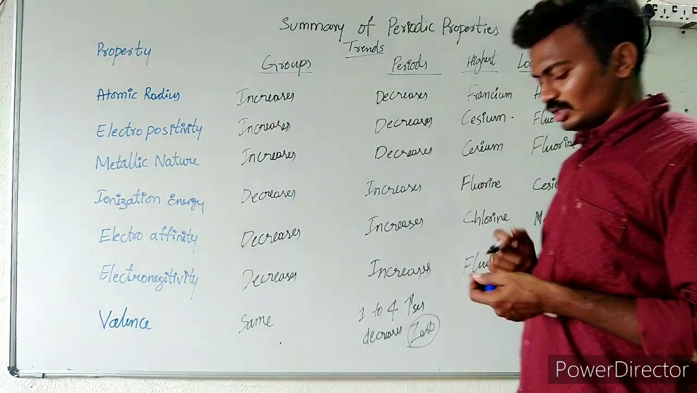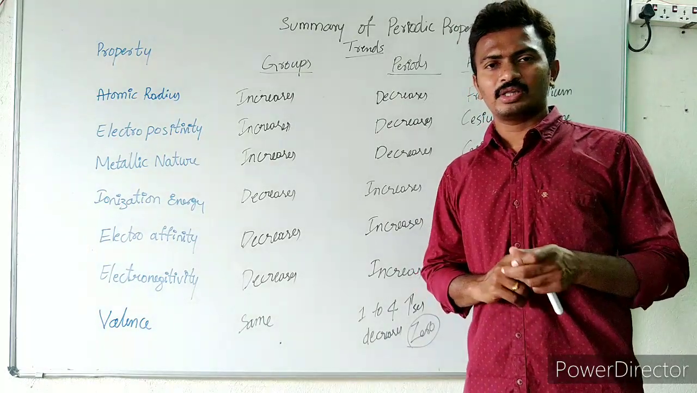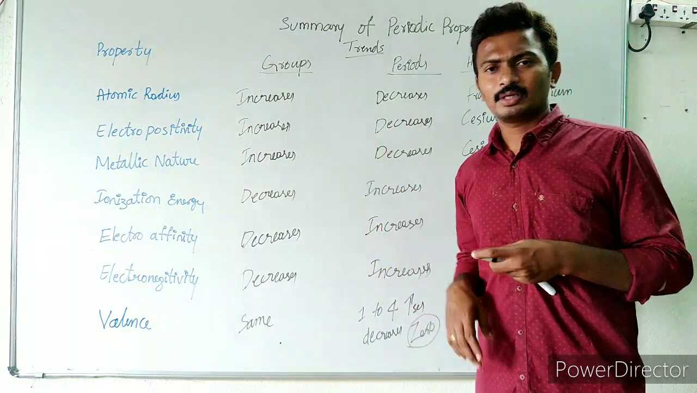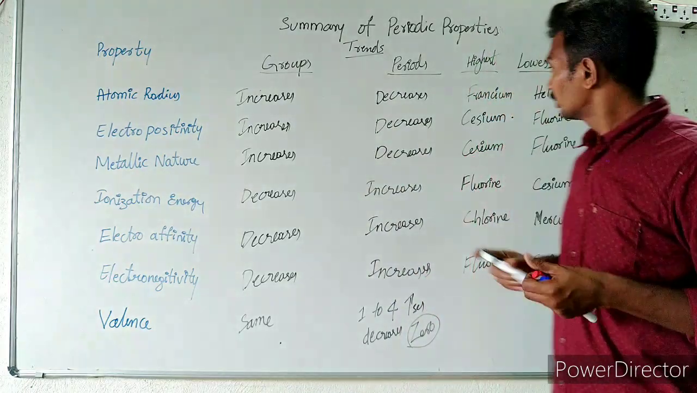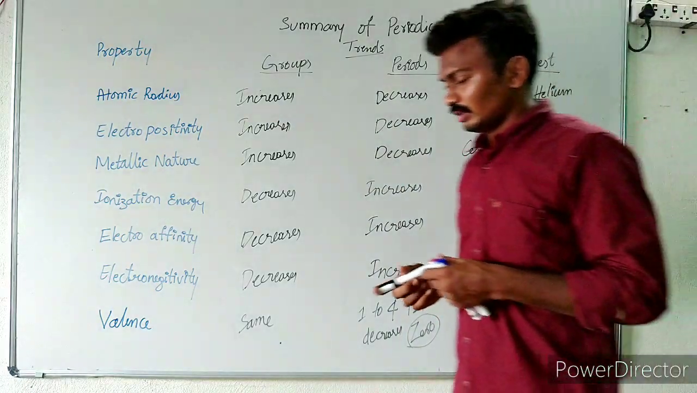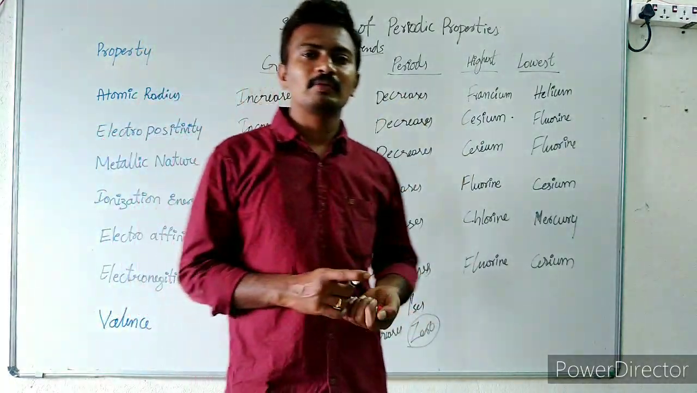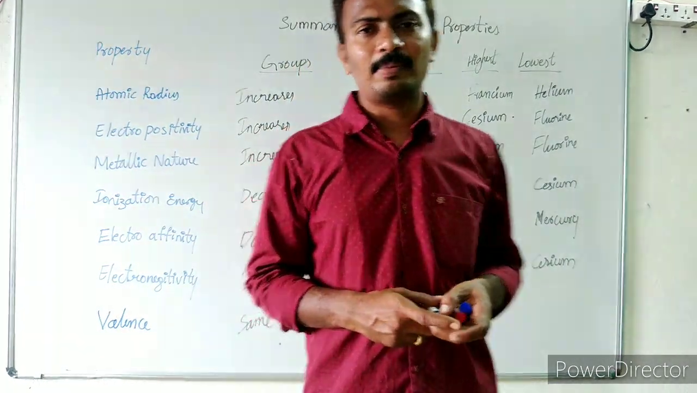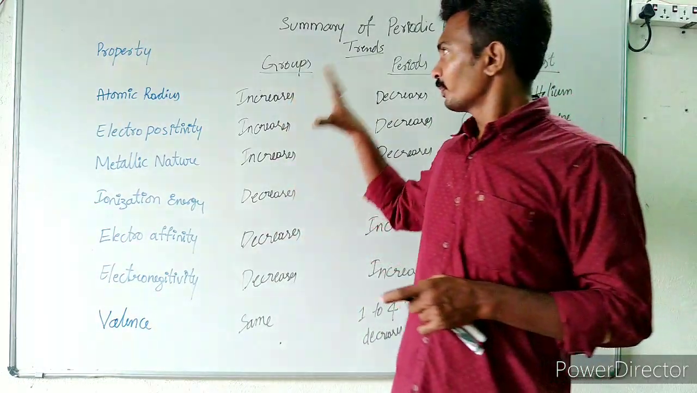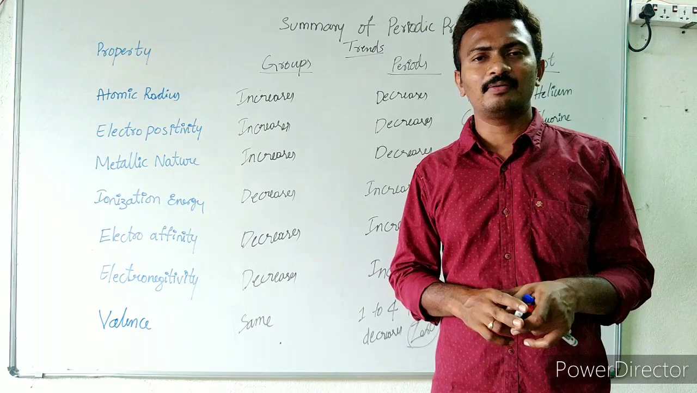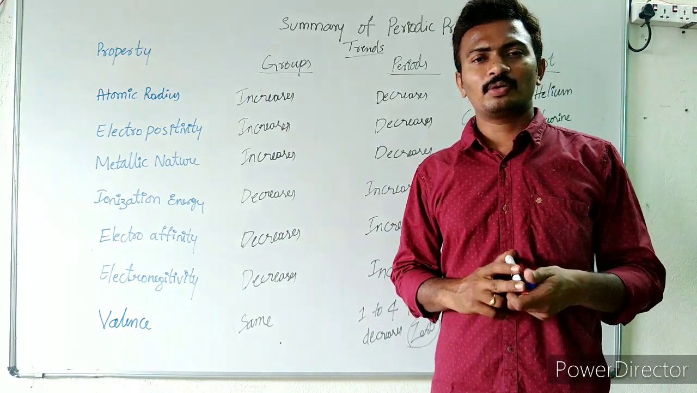So the highest valency is generally for chlorine. Chlorine has more valence electrons, and all the elements in a group will have the same valence electrons, right? So highest and lowest will depend upon the reactive nature. So this is the whole summary of the periodic properties which we have discussed so far, right? Thank you for watching.